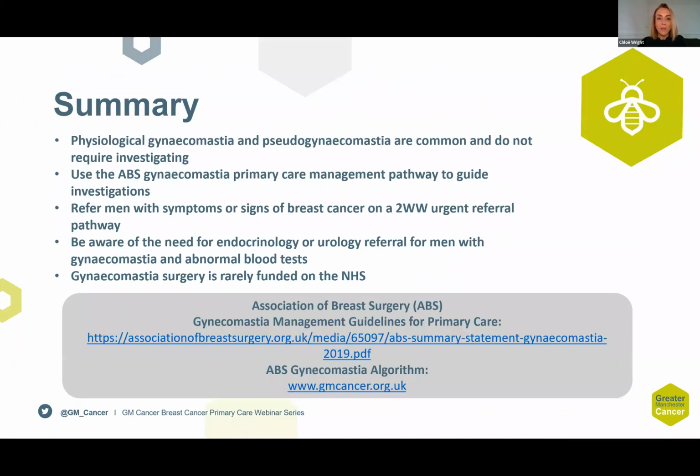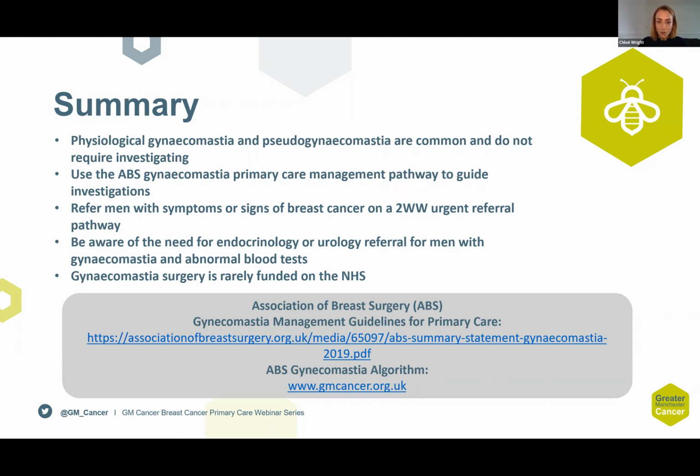So in summary, physiological gynaecomastia and pseudogynaecomastia are common and do not require investigating. We recommend using the ABS gynaecomastia primary care management pathway to guide investigations. And those with symptoms or signs of breast cancer should be referred on an urgent 2-week wait referral pathway. There should be an awareness of the need for endocrinology or urology referral for men with gynaecomastia and abnormal blood tests, and that gynaecomastia surgery is only very rarely funded on the NHS.